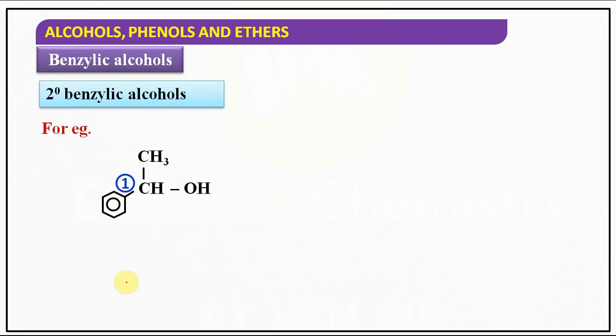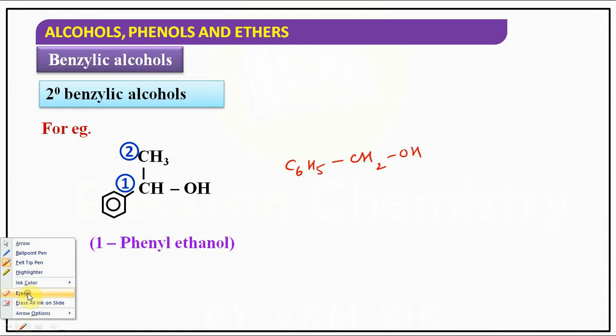Secondary benzylic. We'll take the benzylic alcohol, same like the previous one, right? But earlier what we had was CH2. Say simply C6H5CH2OH. Now what are you going to do? This one hydrogen is replaced by an alkyl group.